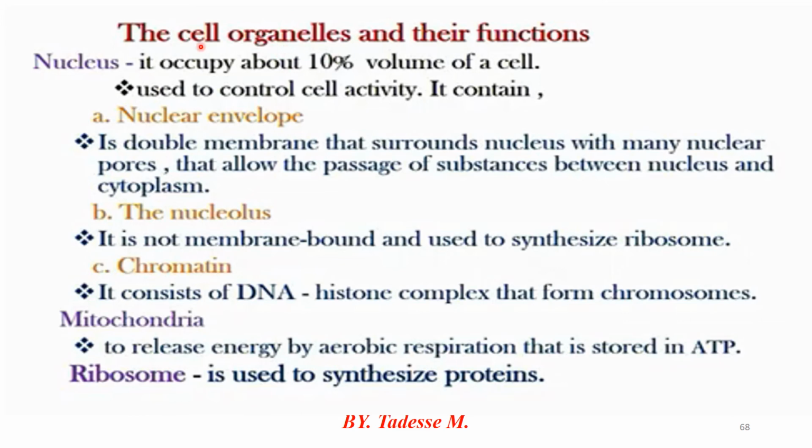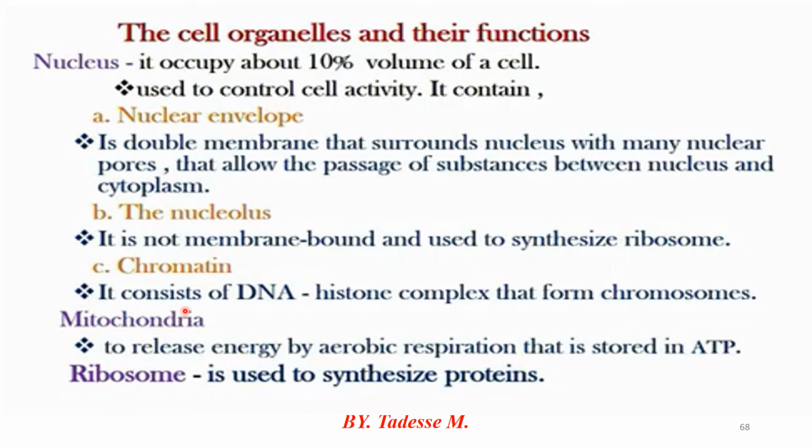Organelles are individual components which are mainly responsible for producing a specific function. From these, the nucleus is one. The nucleus is a double membrane bound organelle which occupies about 10% of the volume of the cell. Mainly, the nucleus is responsible for controlling the whole activity in the cell. Based on this, the nucleus is divided into three: the nuclear envelope, which is a double membrane; the nucleolus, which is the non-membranous part; and chromatin, which includes DNA and histone complex, which associates to form chromosomes. These are the major parts of the nucleus.